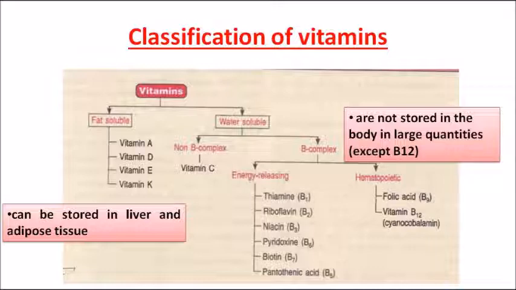There is one exception for it, that is vitamin B12, that is cyanocobalamin. A type of cobalamin is cyanocobalamin. So cobalamin, generally vitamin B12, can be stored in the body. The rest of the water soluble vitamins are not stored in the body, they are excreted in the urine.